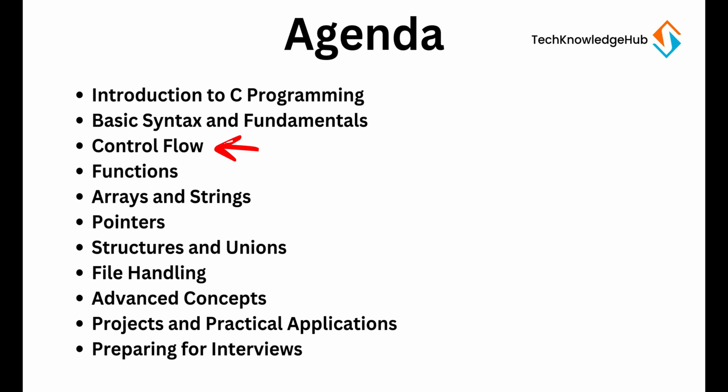Next up is control flow. You know, the logic behind decisions and loops like if-else, for and while. After that, we'll explore functions, so you can write cleaner and more organized code. But that's not all. We'll dive into arrays and strings to work with collections of data, followed by pointers, a powerful feature that helps you manage memory like a pro.